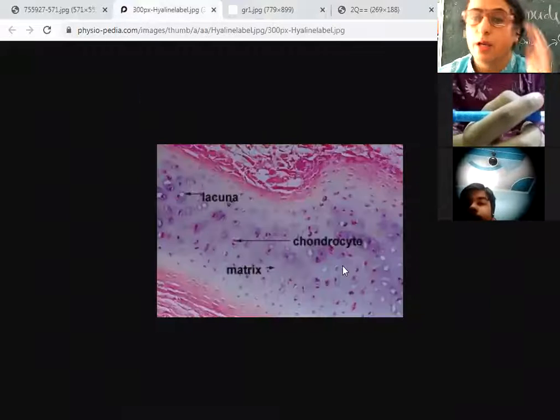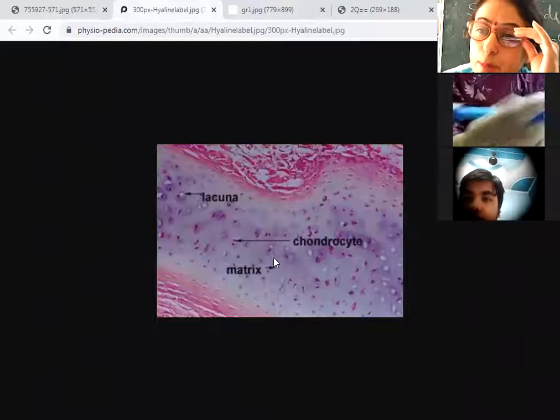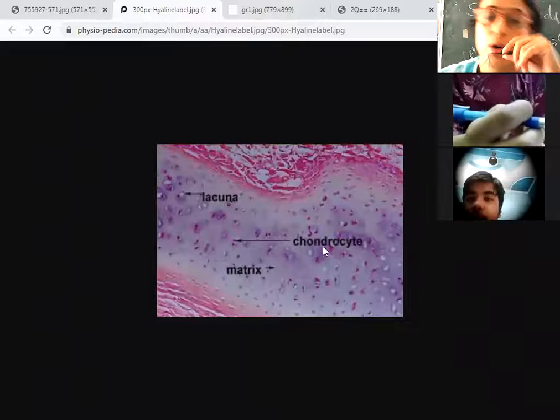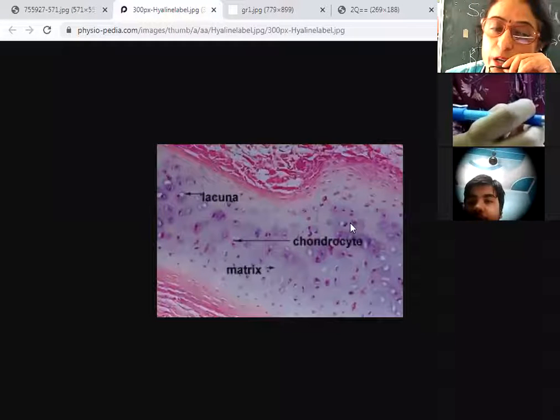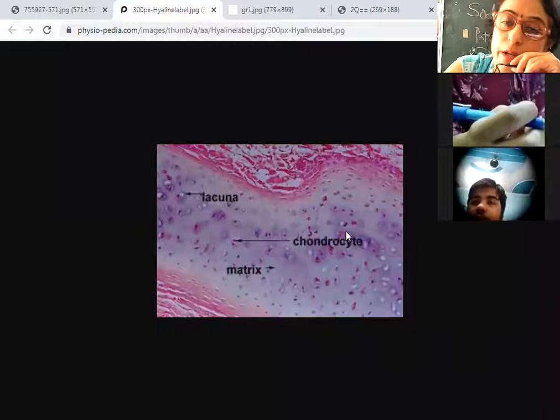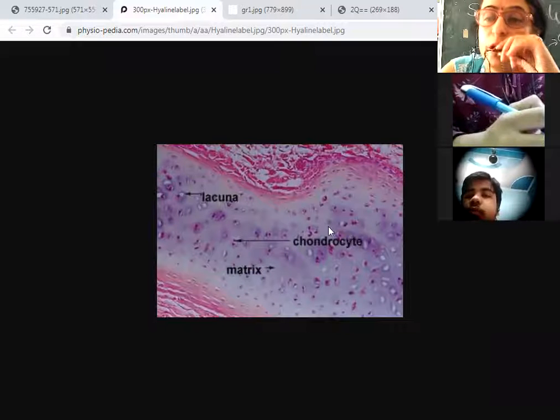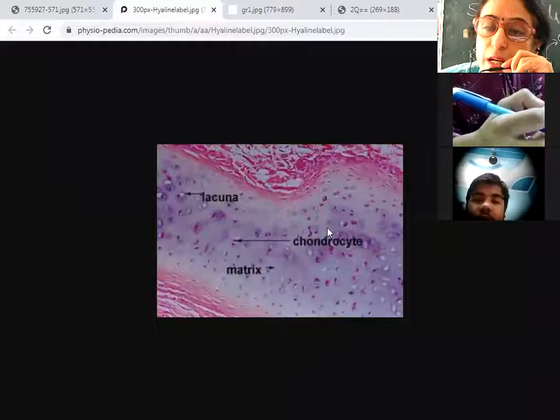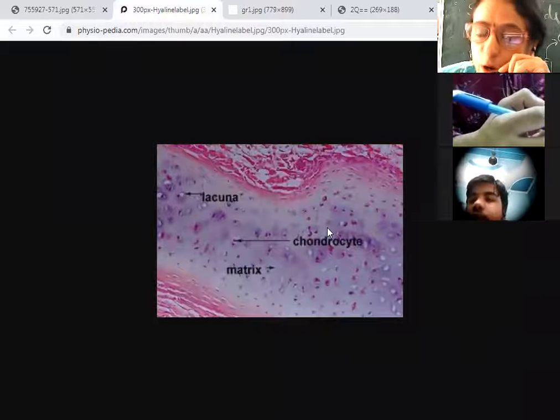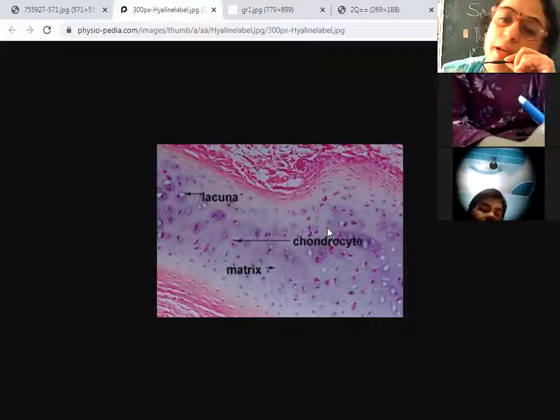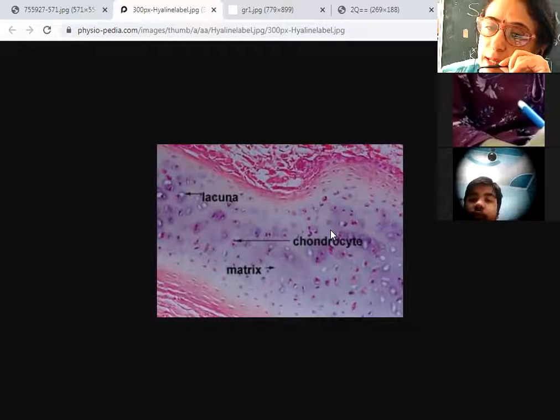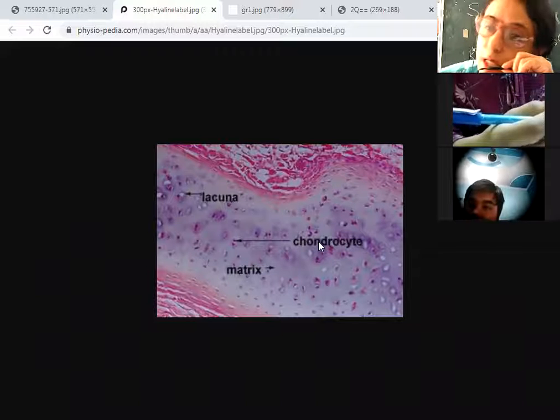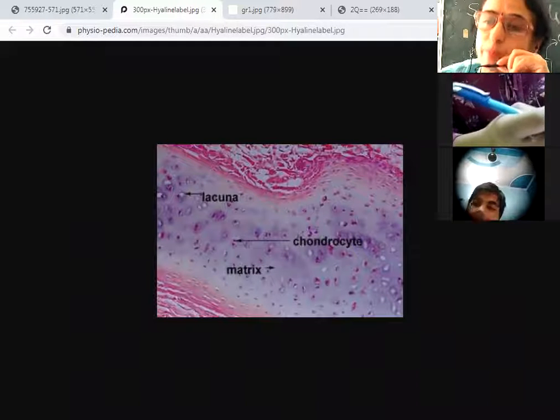If we talk about the cartilage, the matrix of cartilage is dense and elastic because of the presence of chondrine. The protein chondrine is released by chondrocytes. The protein chondrine, where does it come from? It is given by chondrocytes. And what are chondrocytes? These are the cells of cartilage.